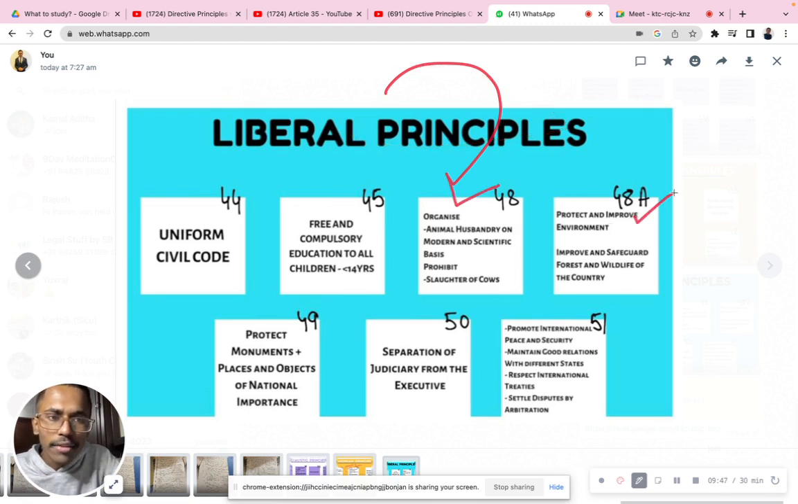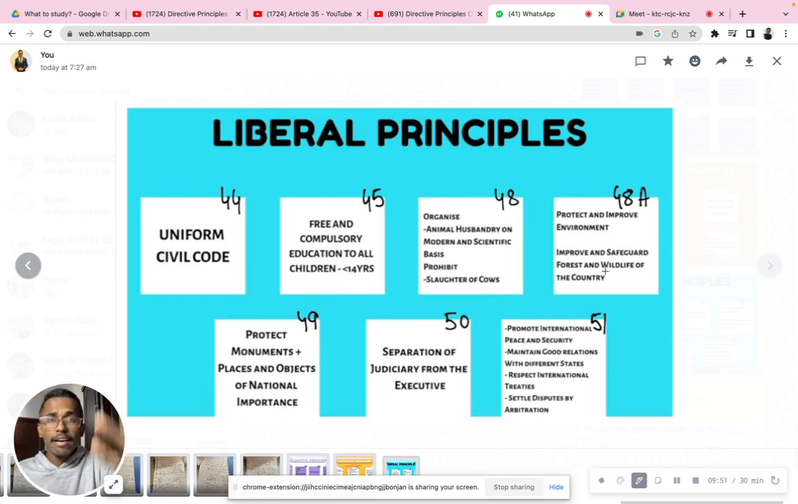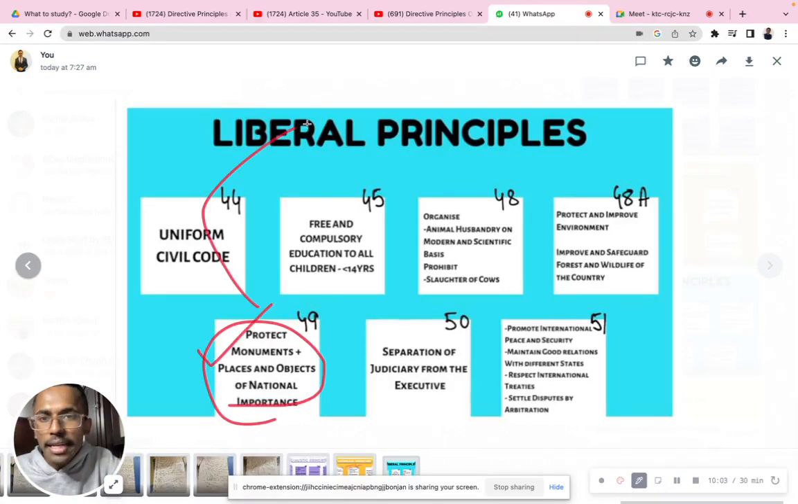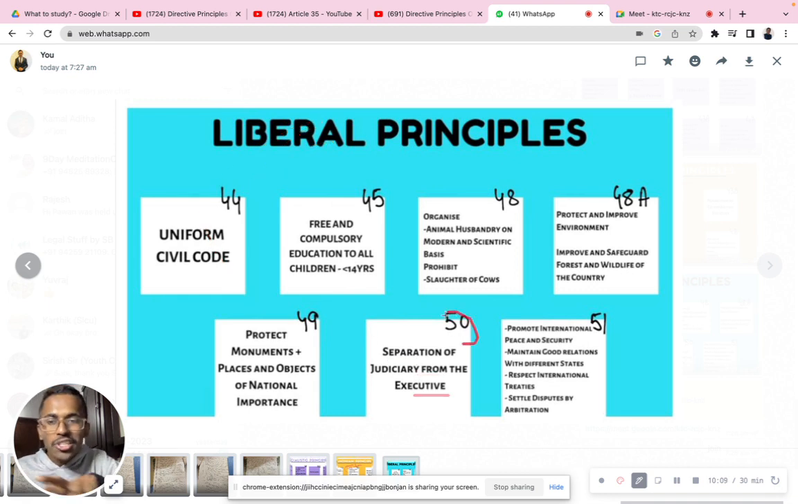Protecting and improving the environment, and safeguarding forests and wildlife of the country. Now we have the Wildlife Protection Act. I'll be posting more videos on this, but just try to understand it in a simplified manner. Protect monuments, places and objects of national importance. All this protection has been taken as inspiration from the liberal principles. Separation of the judiciary from the executive is also important. We have three organs, right? Judiciary, legislature, and executive. That is also coming over here.